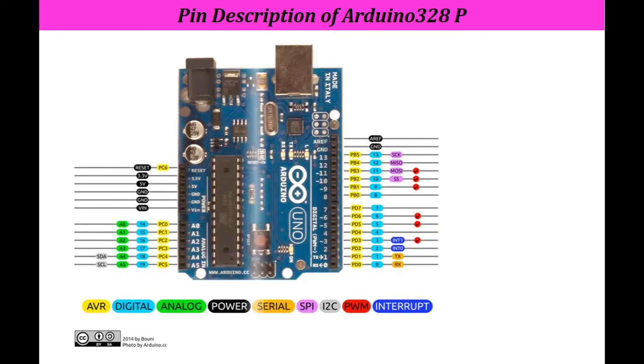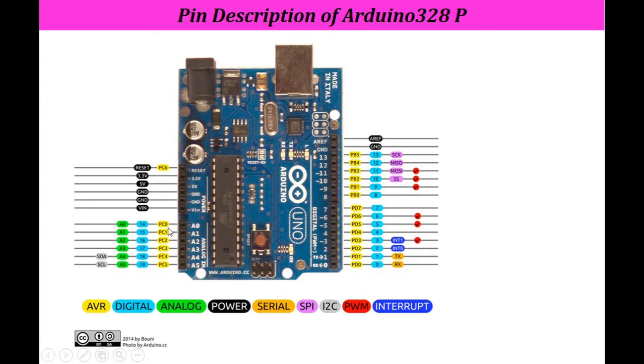Now let's discuss this very important topic, the pin description of Arduino 328P. Here you will observe that different colors are given for AVR, digital, analog, power, serial, SPI, I2C, PWM and interrupt.